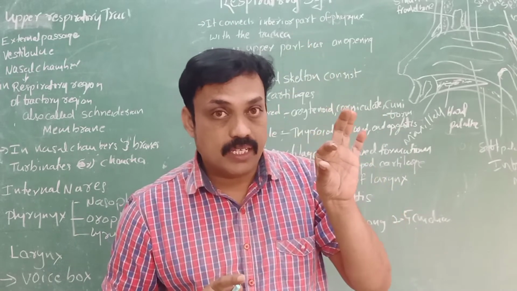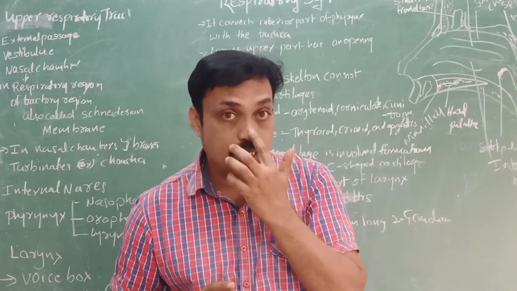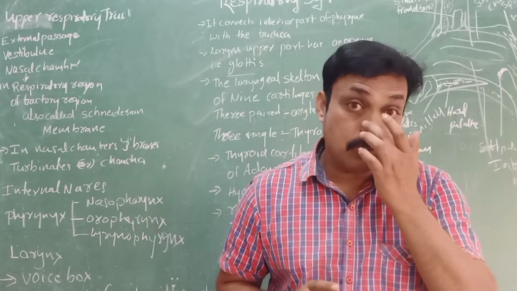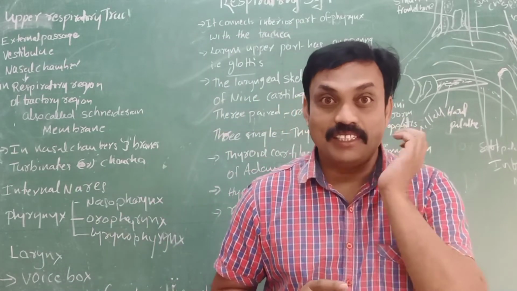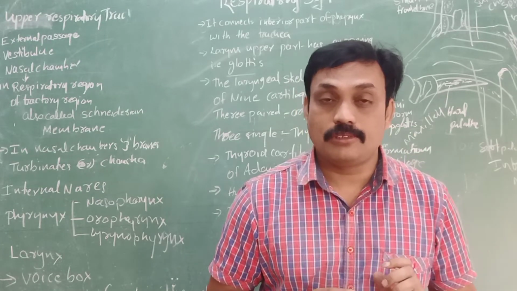The nasal septum is made of bones. The nasal cavity, the nasal chamber, is made up of cartilages, soft bones, so that it is possible to move here and there. That is nothing but cartilaginous bone.